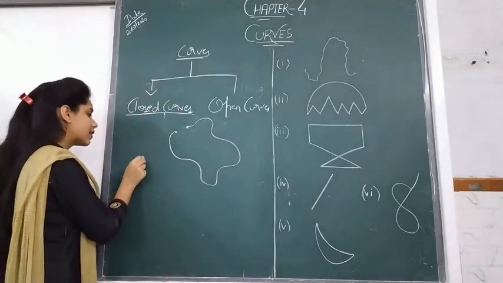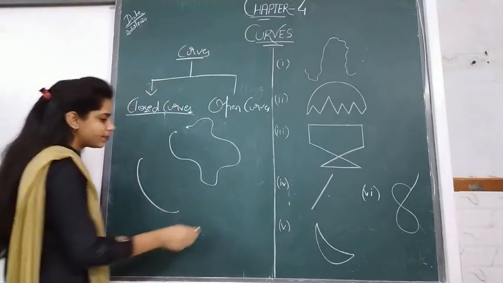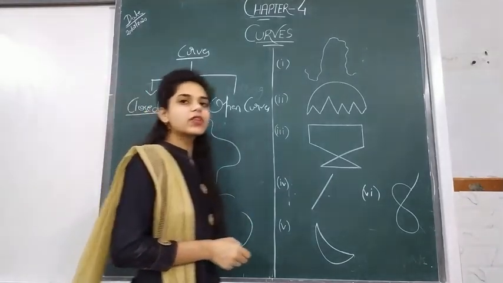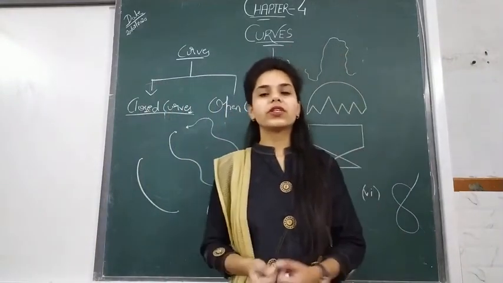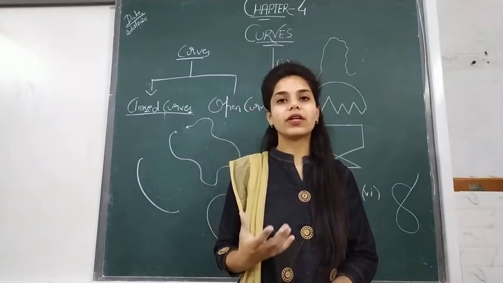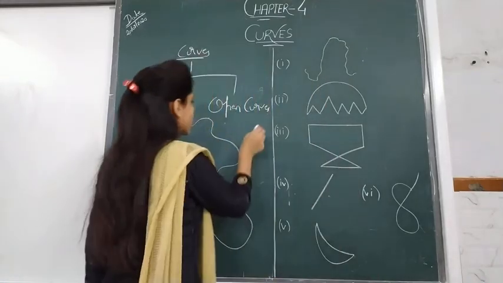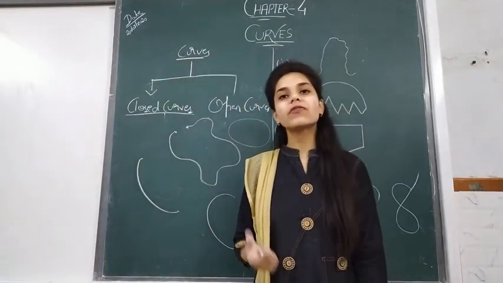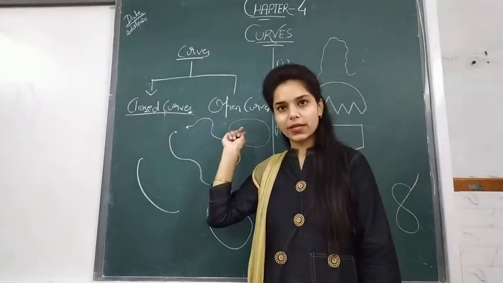Okay, and if I make the figure like this, this is again an open curve. Examples of curves can be bangles or the ball you use for playing cricket. All these are examples of curves, and so is the oval conference table you might have seen. Curves fall into two categories: closed curves and open curves.